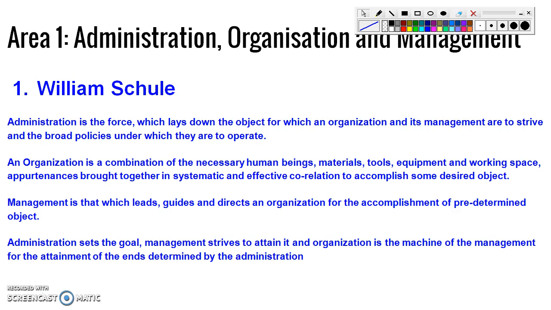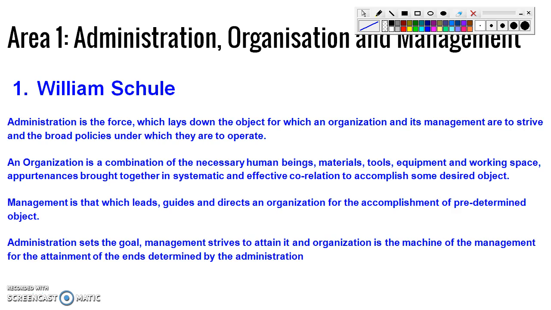Then organization. An organization is the combination of the necessary human beings, materials, tools, equipment and working space. This is a combination of all these things, and it brings systematic and effective correlation to accomplish some desired object. So if you analyze this, my friends, organization is some sort of materialistic.